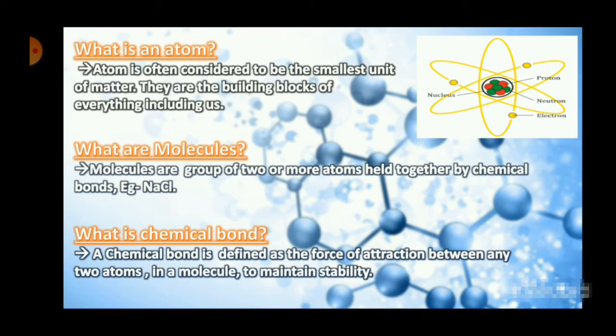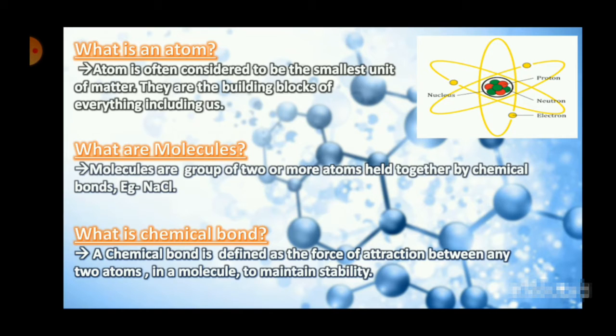You can see the beautiful structure of an atom given in this diagram, in which there is a nucleus in the center and there are shells around it. The nucleus contains neutrons and protons and the shells contain the electrons. Okay, this is the basic structure of an atom. Now, what are molecules? Molecules are a group of two or more atoms held together by chemical bonds. Now, everything that we work with in chemistry is a molecule. So when you finally go to a chemistry lab, you will work with various substances. All of them are molecules.